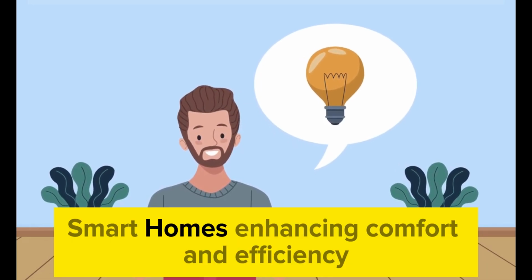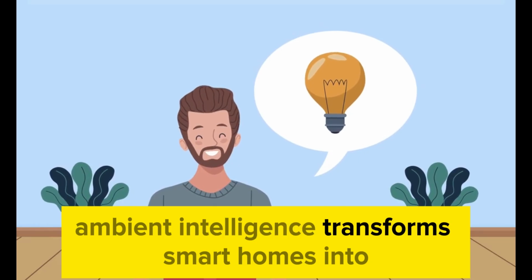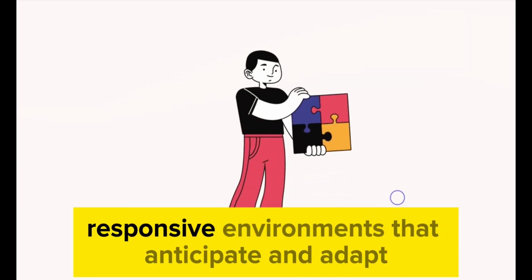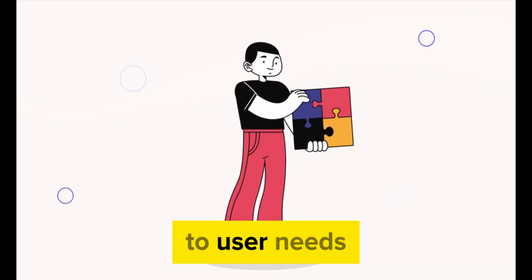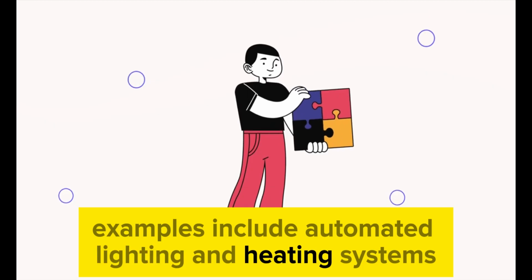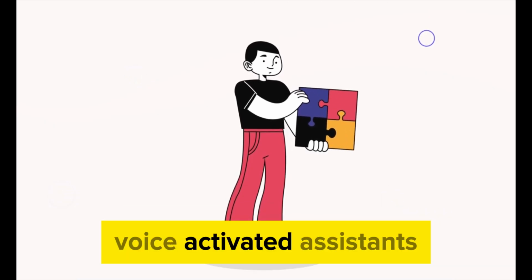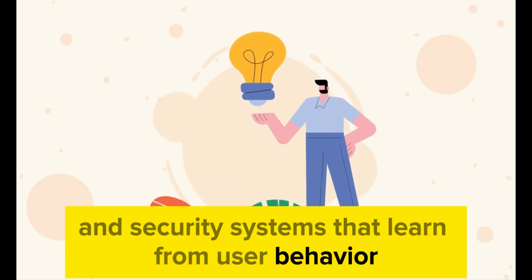Smart homes, enhancing comfort and efficiency. Ambient intelligence transforms smart homes into responsive environments that anticipate and adapt to user needs. Examples include automated lighting and heating systems, voice-activated assistants, and security systems that learn from user behavior.